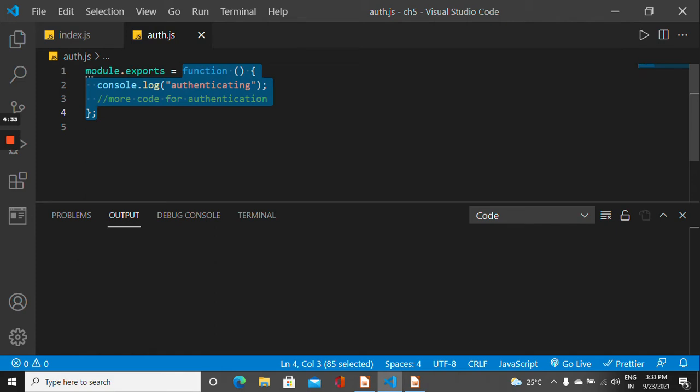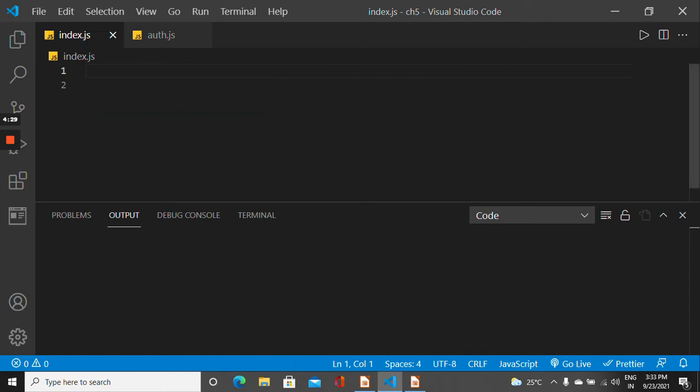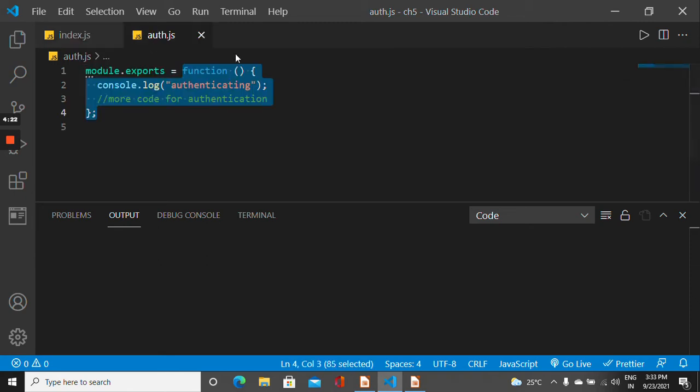So if my index.js file, that is the next file I have here, if in the index.js file I want to use my authentication function, then I will have to export it from this file, and that is what I have done over here with module.exports.